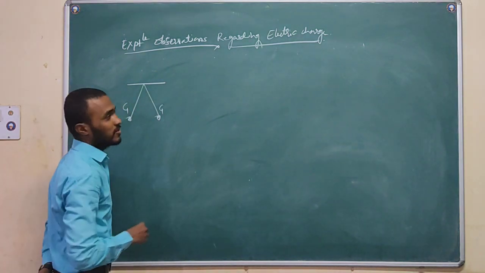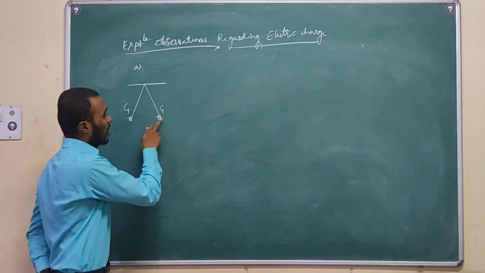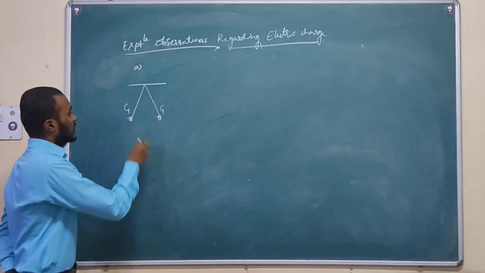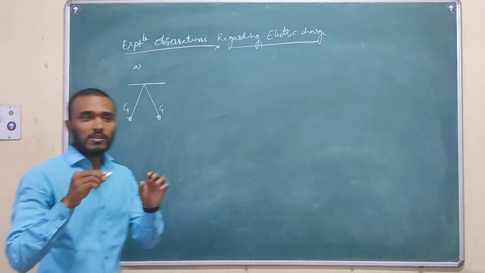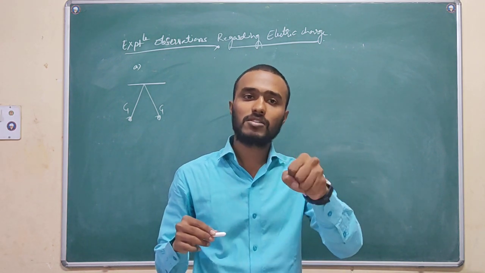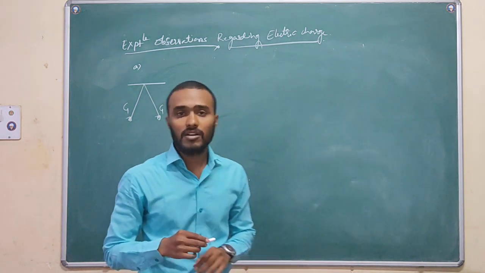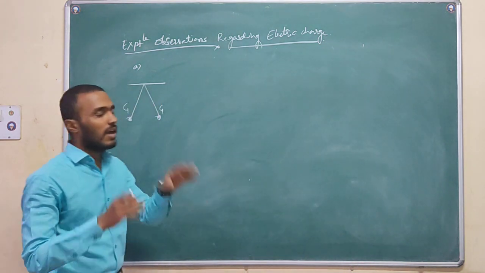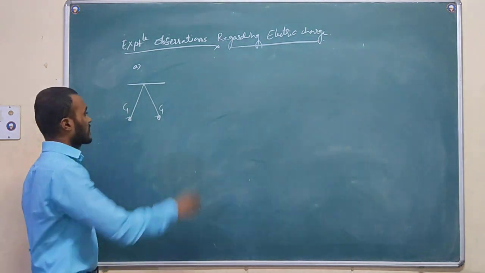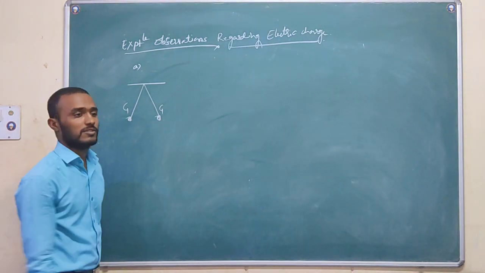This is the first observation. These are the two charged bodies we are hanging here. On rubbing a plastic rod or a glass rod, the rod acquires the property of attracting. So, similarly, I have taken two glass bodies and let us assume they are charged.